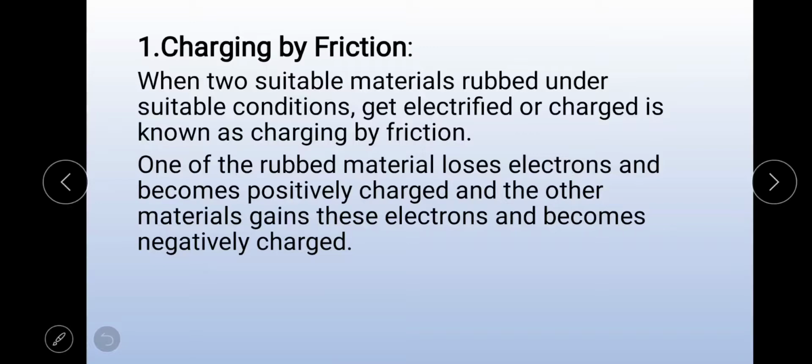So you can remember an example. When a glass rod is rubbed with a silk cloth, the glass rod acquires positive charge and the silk cloth acquires negative charge. Here both the glass rod and the silk cloth are insulators.